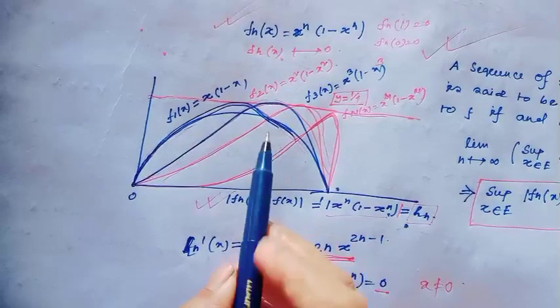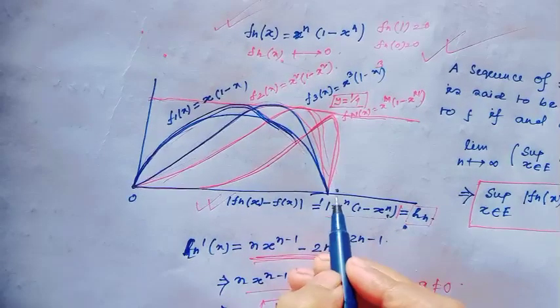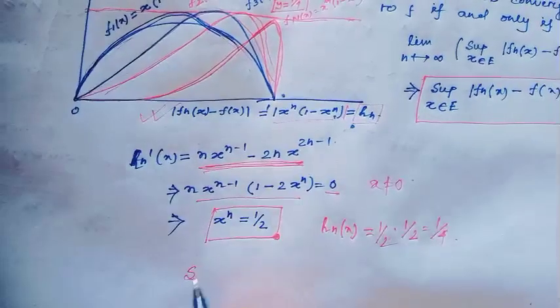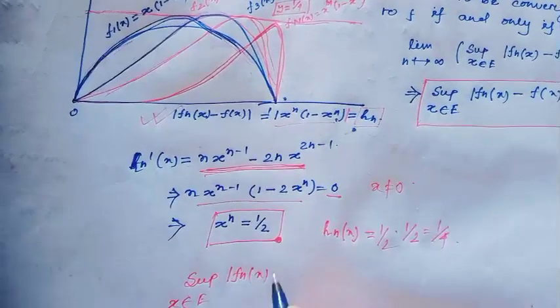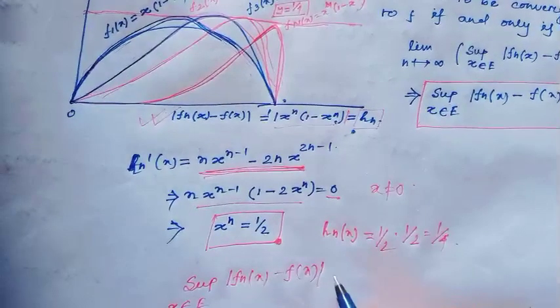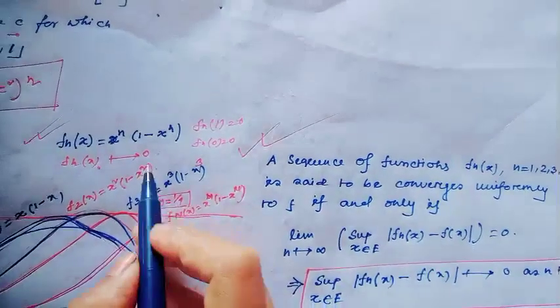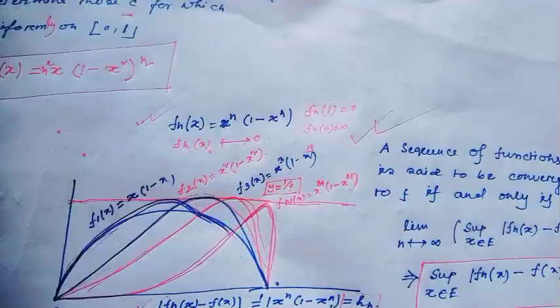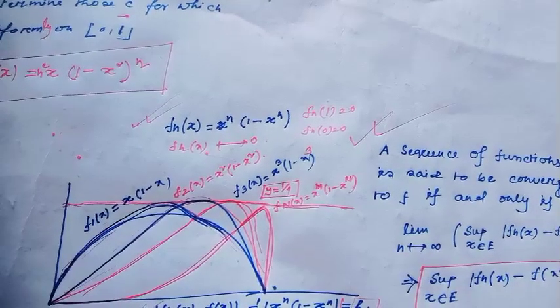This is true. But this maximum value does not tend to 0. Our requirement, the supremum over x in E of |f_n(x) minus f(x)| tending to 0, is not true. It actually stays at 1 over 4. So by this formula, we can tell this sequence of functions does not converge uniformly. Have you understood this graph and this method?